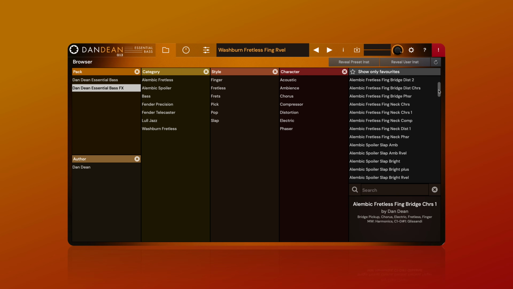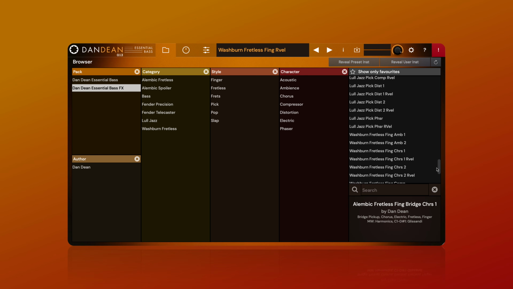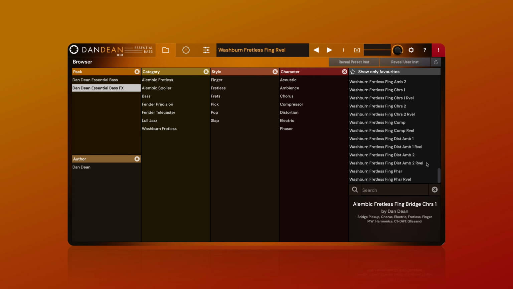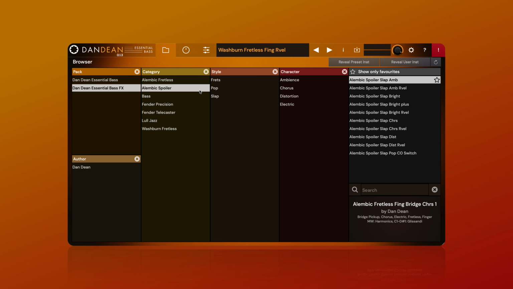Now you are presented with over 100 presets, offering all kinds of different flavours from a gentle chorus to a gnarly distortion. The category, style and character filters can then be used to further narrow down your search.